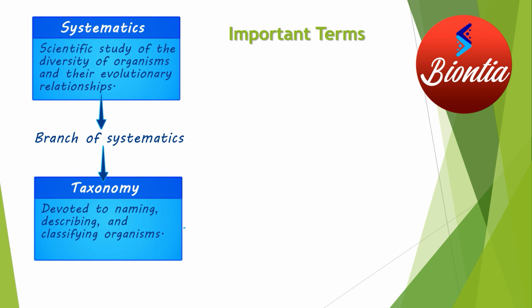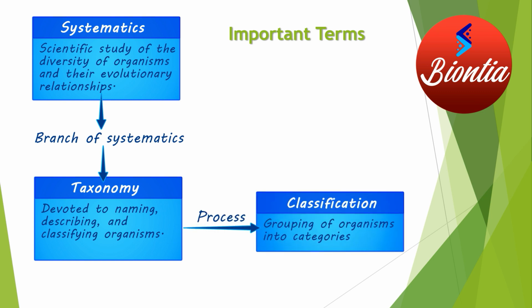Taxonomy is a part of systematics, and how it is achieved, that is, the process of classifying organisms into categories, is classification. So you can say classification is a process, whereas taxonomy is a branch of systematics. And what is systematics? It is the scientific study of the diversity of organisms. So these three terms are interrelated, and you should be careful about them while defining. I think that's quite clear regarding systematics, taxonomy, and classification.